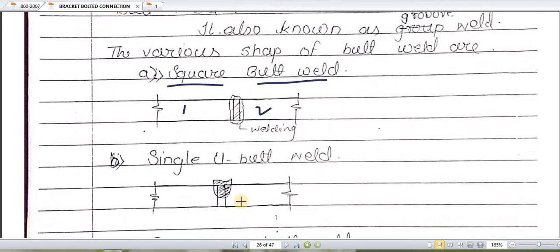Next is single U butt weld. This is one member and this is the other member, number two. These two members are jointed with the help of welding. What is the shape of this welding? It is in the shape of U. So in single U butt weld, the bottom part is empty and we are providing welding at the top.